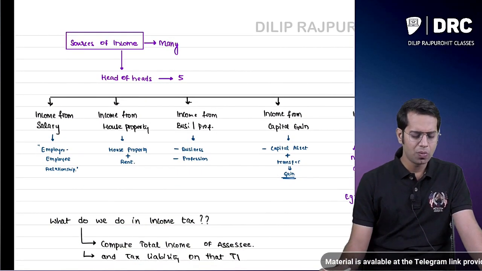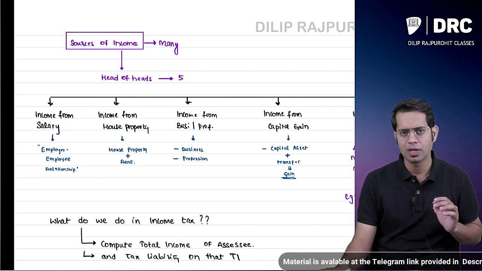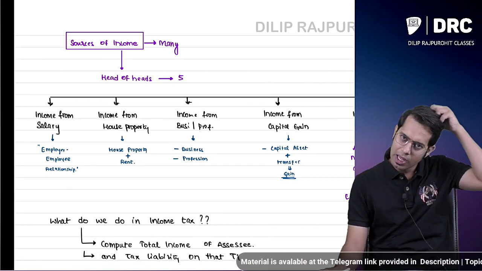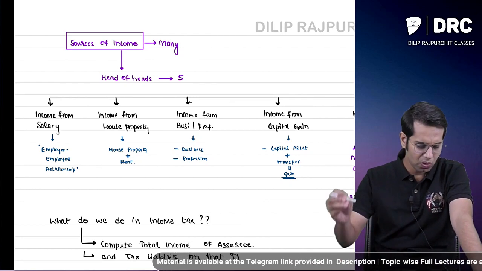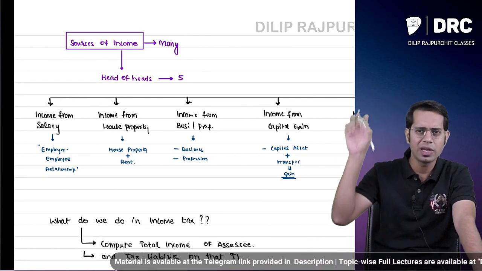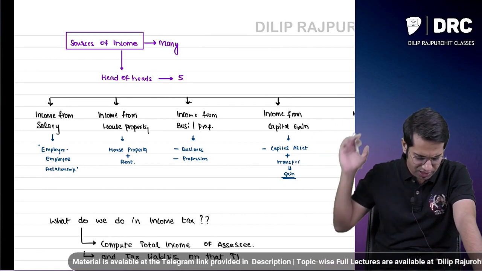And sources of income, how many sources of income are there? Many sources of income are there, but how many heads of income are there? The heads of income are very limited. There are only 5 heads of income. Whatever income you are earning will go under these 5 heads of income.